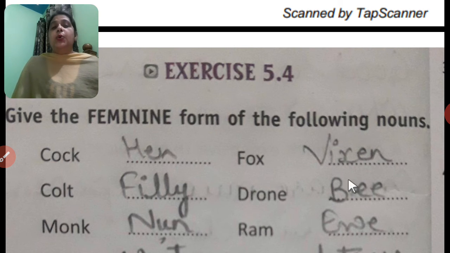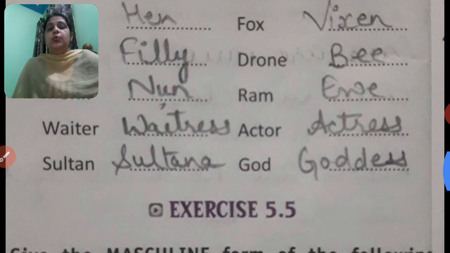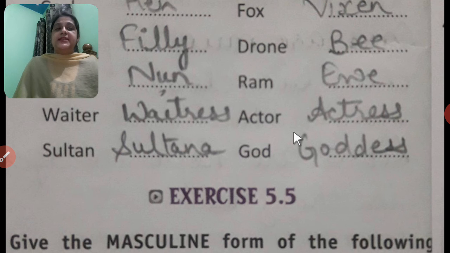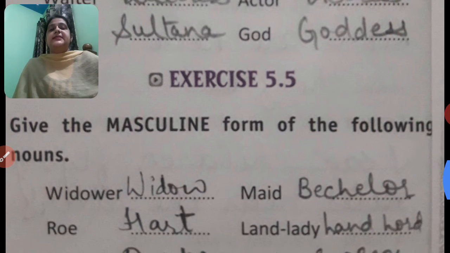For example, cock, hen; fox, vixen; colt, filly; drone, bee; monk, nun; ram, ewe; waiter, waitress; actor, actress; sultan, sultana; god, goddess.